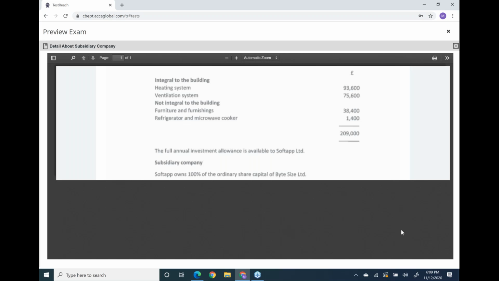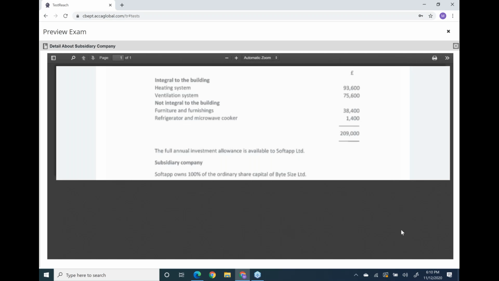What is the total cost? These are the expenditures, write it. Number one, you can see it on your screen as well: integral to the building, integrated part of the building, heating system and ventilation system. You know, integral parts of the building are part of SRP.